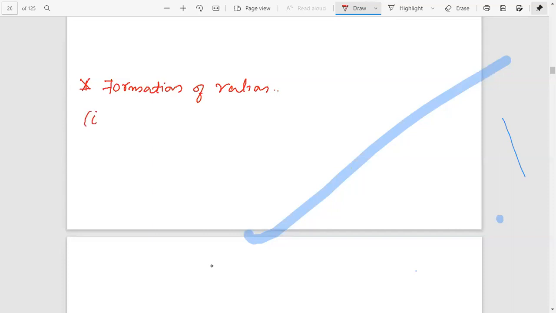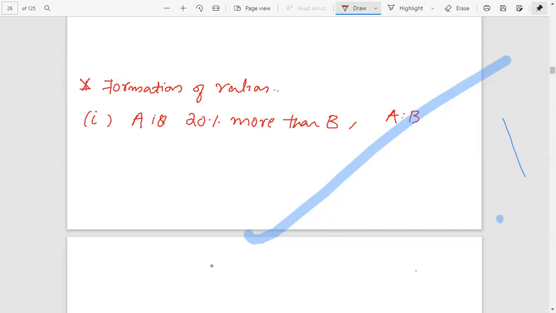First one: A is 20% more than B. Then find what is A is to B.